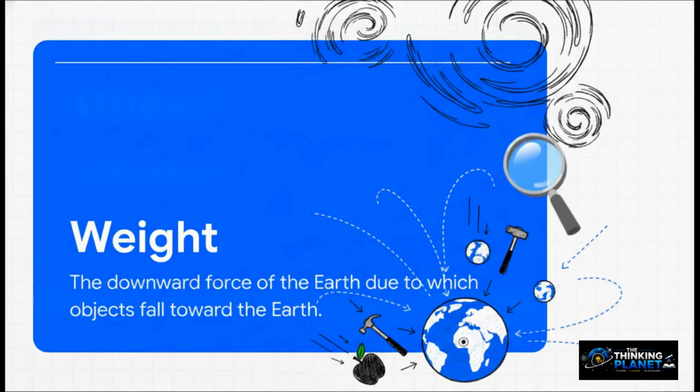The answer, as you've probably guessed, is gravity. But this brings us perfectly to our new definition. Weight is the downward force of the Earth due to which objects fall toward the Earth. Okay, the absolutely crucial point here is that weight is not an amount of stuff like mass is. Weight is an actual physical downward pull. It's a force created by the invisible gravitational attraction between an object and the Earth.